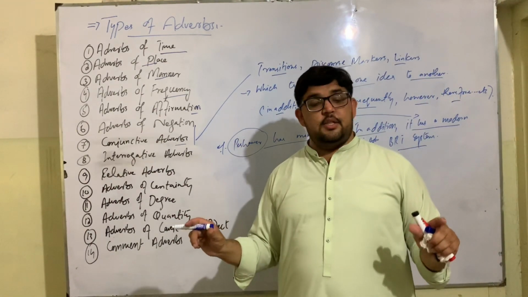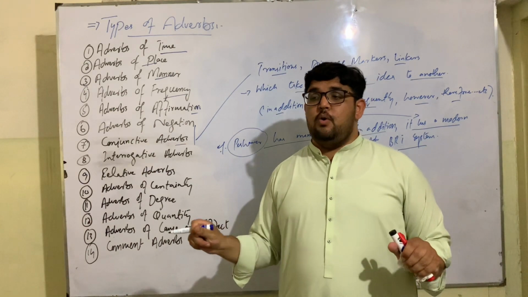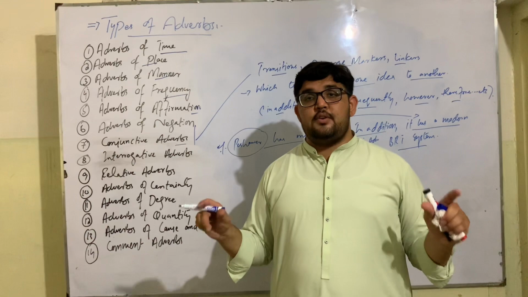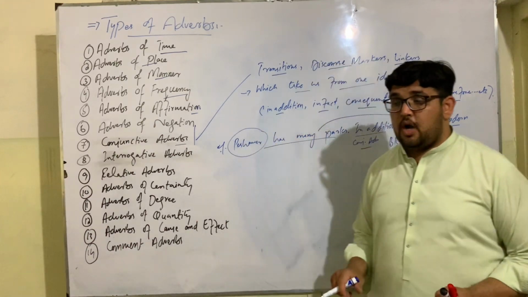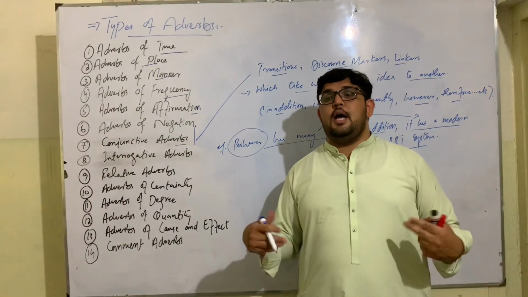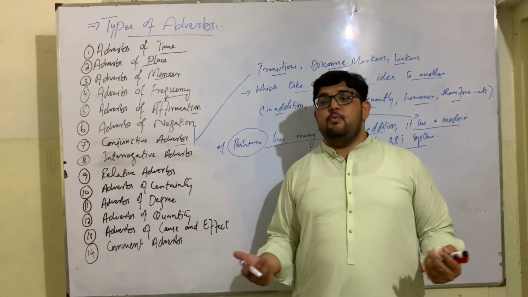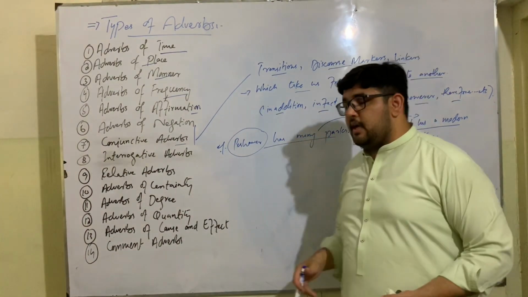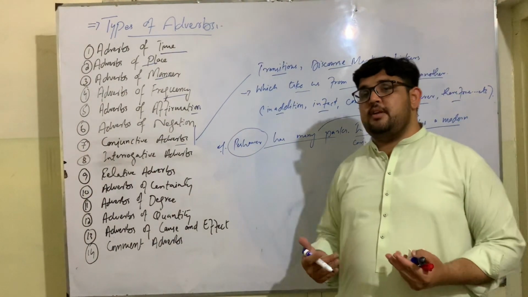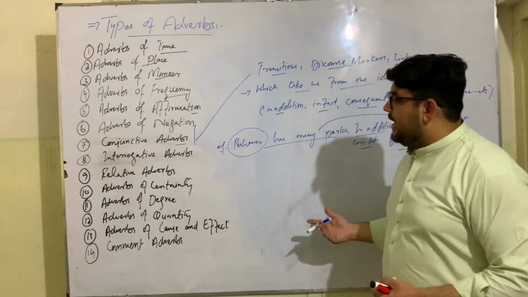However, is used to combine these two contrasting ideas. He was lazy, however, he got good marks. So two contrasting ideas can be combined through conjunctive adverbs. When we have cause and effect relationship, we can show it through conjunctive adverbs. We can talk about summary, we can talk about additional information through conjunctive adverbs.